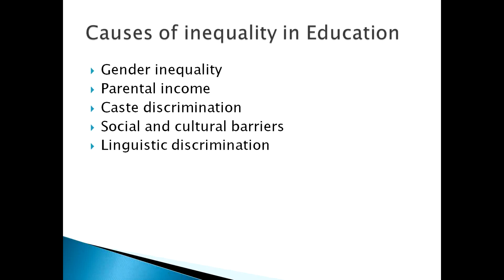Next one is caste discrimination. This is very common in our society, Indian society. On the basis of the caste, upper caste, lower caste, the discrimination is on. This is also one of the most important causes of inequality in education. What is the next one? Social and cultural barriers. There are some social and cultural barriers which also lead to inequality in education. And the last one is linguistic discrimination.